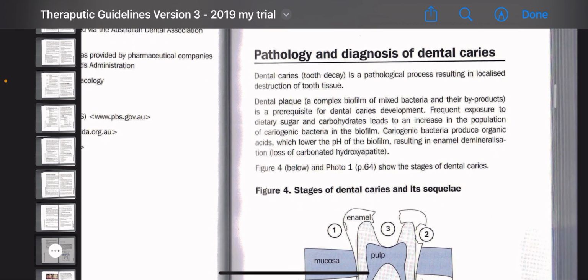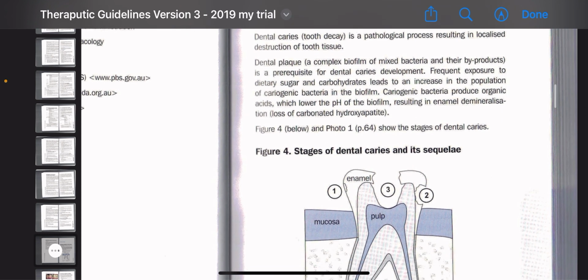Pathology and diagnosis of dental caries. Dental caries, or tooth decay, is a pathological process resulting in localized destruction of tooth tissue. Dental plaque, a complex biofilm of mixed bacteria and their byproducts, is a prerequisite for dental caries development. Frequent exposure to dietary sugar and carbohydrates leads to an increase in the population of cariogenic bacteria and biofilm. Cariogenic bacteria also produce organic acids which lower the pH of the biofilm, resulting in enamel demineralization, loss of carbonated hydroxyapatite.